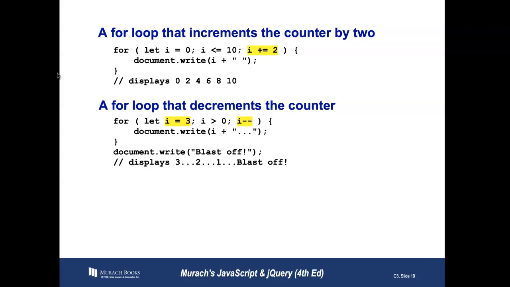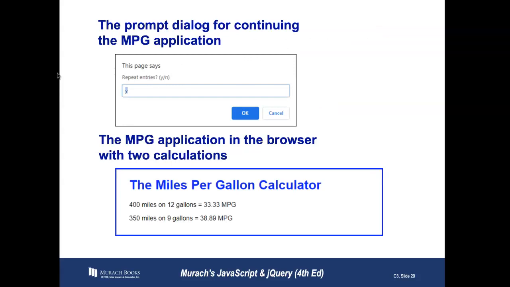And the second loop there decrements. So we started at a higher number, and as long as it's greater than 0, we can decrement by 1. So this says 3, 2, 1, and blast off. Pretty simple stuff, but we really need to learn these basics before we move on.